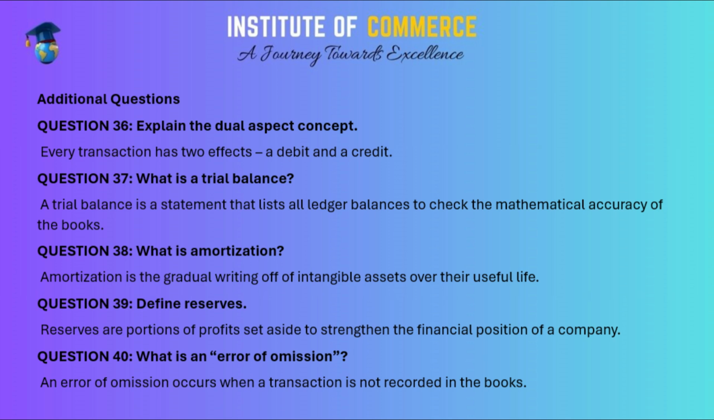Additional questions. Question 36. Explain the dual aspect concept. Every transaction has two effects, a debit and a credit. Question 37. What is a trial balance? A trial balance is a statement that lists all ledger balances to check the mathematical accuracy of the books. Question 38. What is amortization? Amortization is the gradual writing off of intangible assets over their useful life.